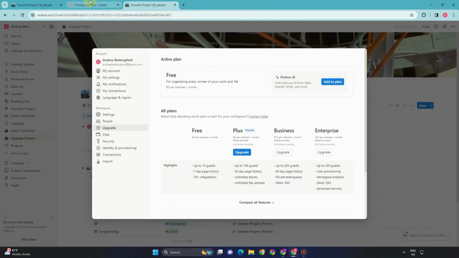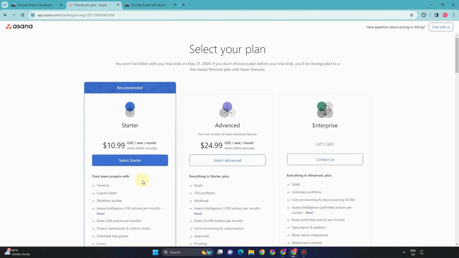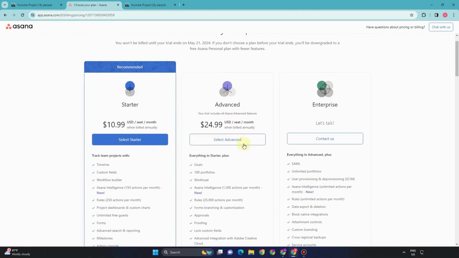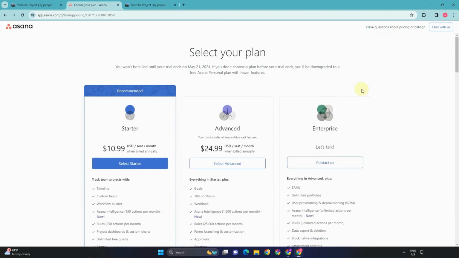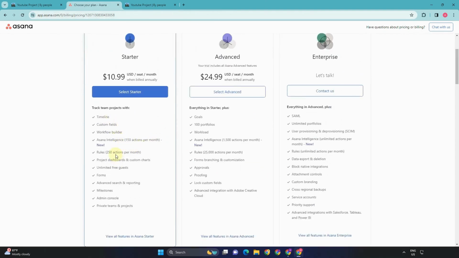By the way, let's go on to pricing. If you go to Notion's pricing for free, these are the features that you can avail. But if you want to upgrade, then you can click upgrade and you can use more features compared to the free version. Same thing with Asana. If you go and use Asana, then you can have the starter plan. Actually, you can use Asana for free, but it has limited functions and features. So the advantage of Notion is that you can use tons of features even if you are using the basic or the free version.